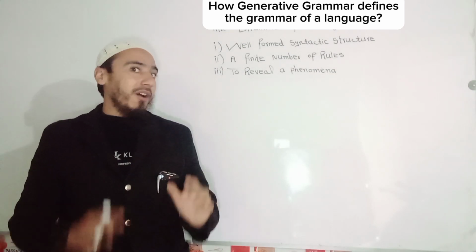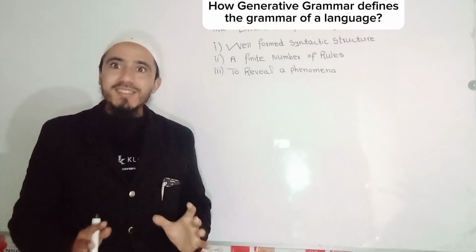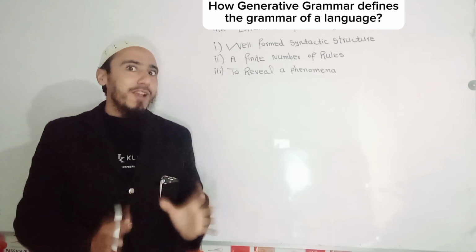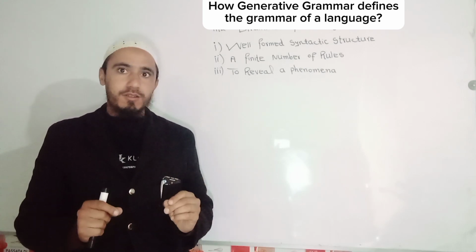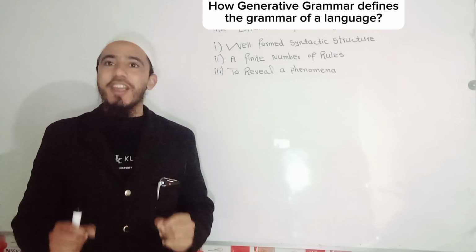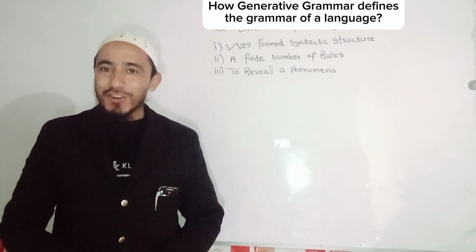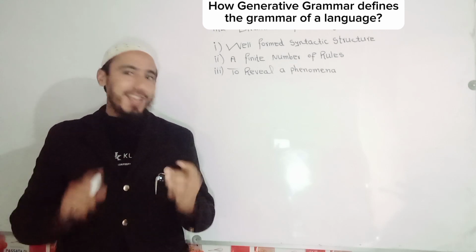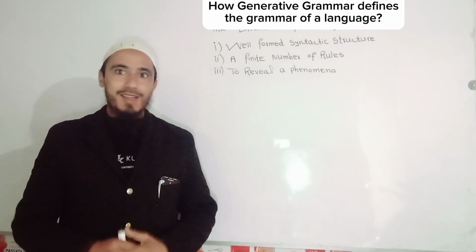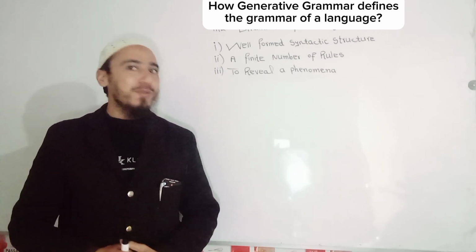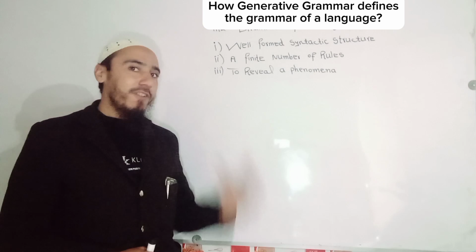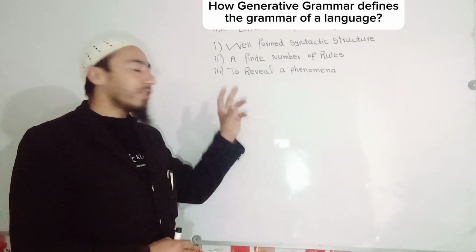What does it mean? Well-formed syntactic structure means that according to generative grammar, a grammar will be capable of generating well-formed syntactic structure and will not generate ill-formed syntactic structure. What does it mean? It means that a grammar will produce correct sentences and the grammar of a language will not produce incorrect sentences. This is the first point which is defined by generative grammar for the grammar of a language.